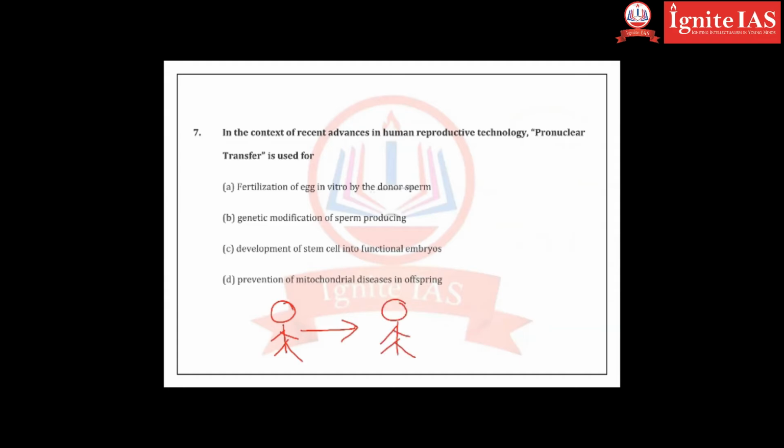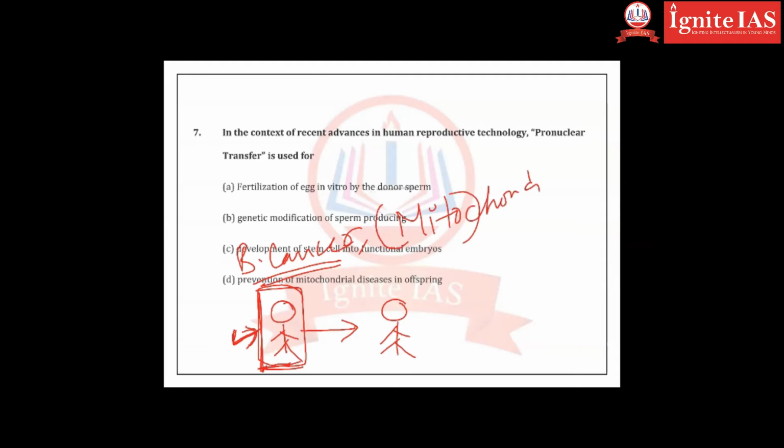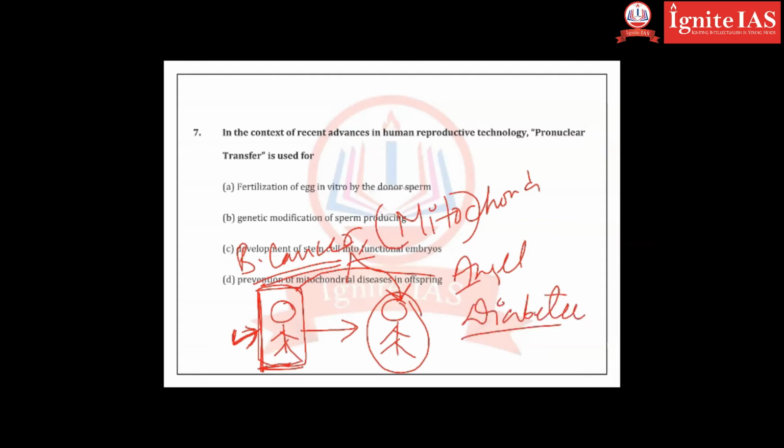Now the disease which is affecting the female, for example, breast cancer, or some disease which is called mitochondrial disease in the female, the same disease will be transferred to her daughter. Example, Angelina Jolie, she had breast cancer, right? There can be another disease. What can be another disease? Diabetes is transferred from the mother to her daughter. Okay, many other diseases are there.